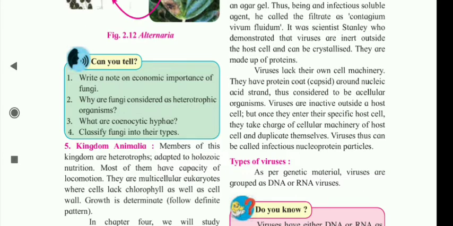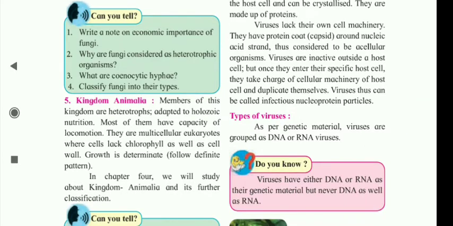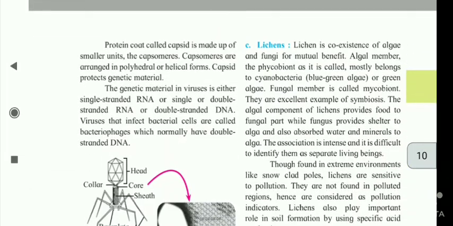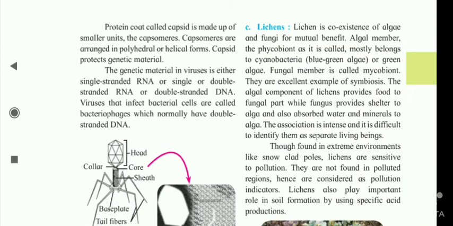Types of viruses. As per genetic material, viruses are grouped as DNA or RNA viruses. The protein coat called capsid is made up of smaller units, the capsomeres. Capsomeres are arranged in polyhedral or helical forms. Capsid protects the genetic material. The genetic material in viruses is either single-stranded RNA, double-stranded RNA, or double-stranded DNA. Viruses that infect bacterial cells are called bacteriophages, which normally have double-stranded DNA.